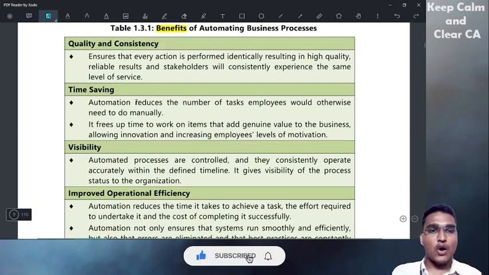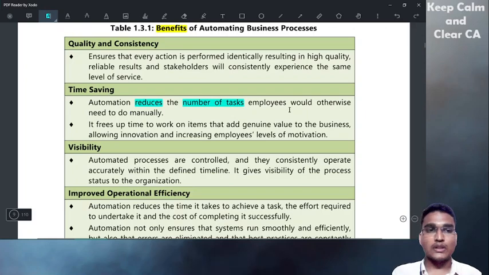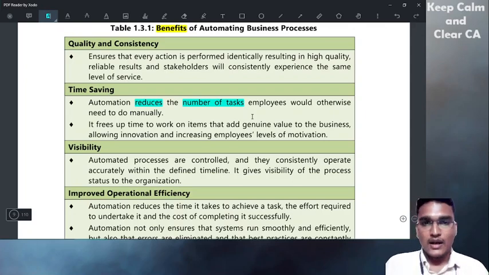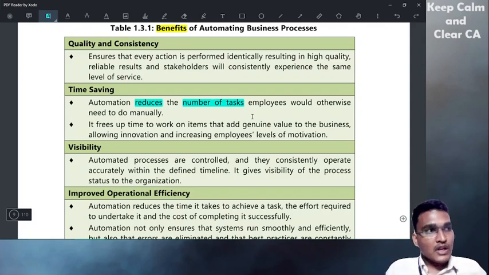Automation reduces the number of tasks employees would otherwise need to do manually. If they have to do 10 tasks manually, with automation that might reduce to zero sometimes, or to two tasks. For example, taking attendance of employees is a process.